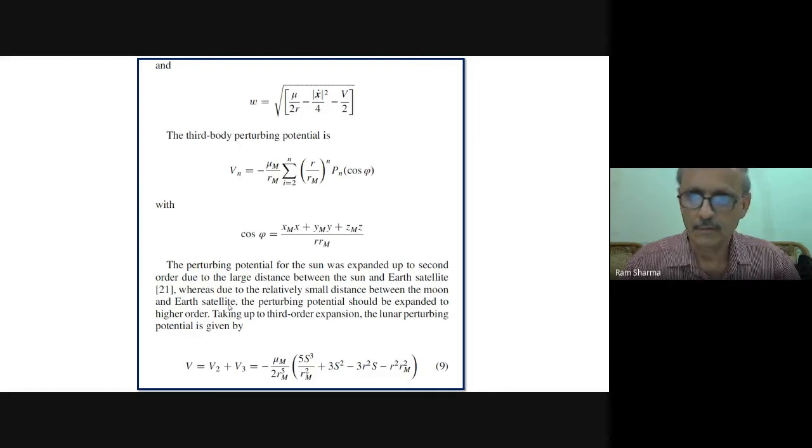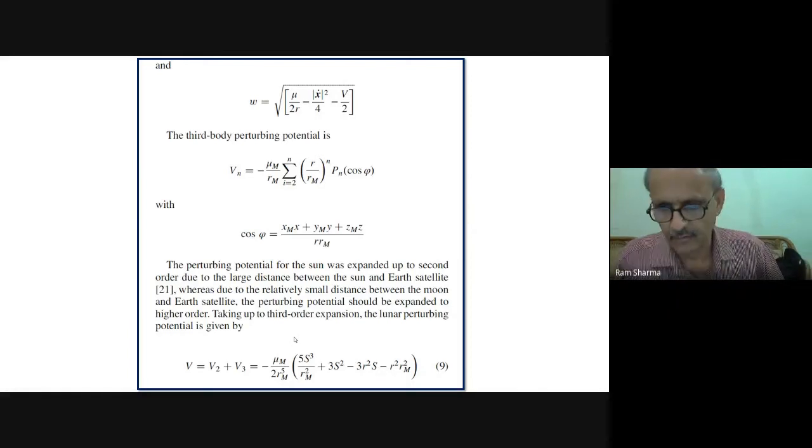So one more extra order we take, up to third order, whenever we develop this theory. These are the lessons we learn only when we read the standard papers by big celebrities. So taking up to third order expansion, the lunar perturbing potential is given as this.